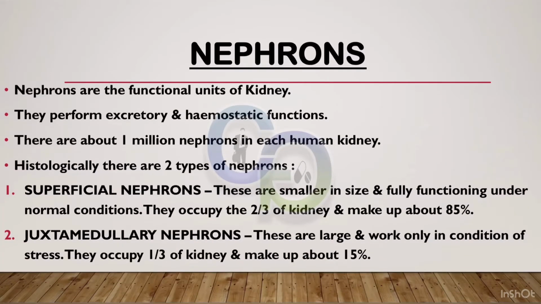Nephrons. Nephrons are the functional units of kidney. They perform excretory and homeostatic functions. There are about 1 million nephrons in each human kidney. Histologically, there are two types of nephrons. One, superficial nephrons. These are smaller in size and fully functioning under normal conditions. They occupy two-thirds of kidney and make up about 85%. Two, juxtamedullary nephrons. These are large and work only in condition of stress. They occupy one-third of kidney and make up about 15%.